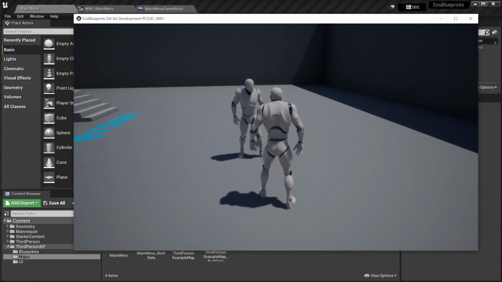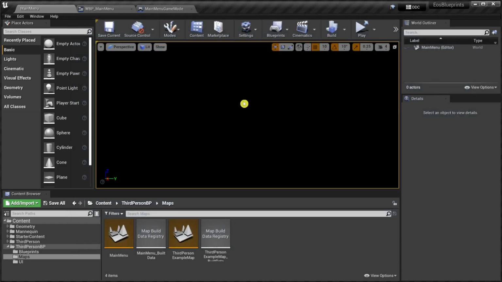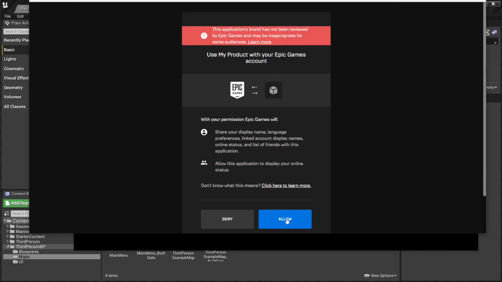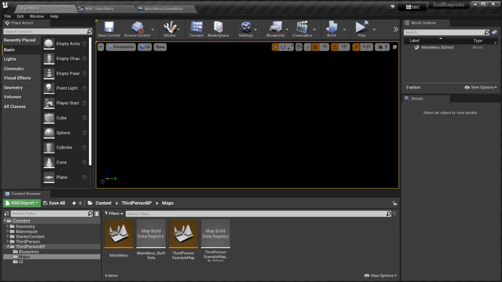Okay, basically we are done. This is the simple example that I wanted to develop with you to demonstrate using Epic Online Services with Unreal Engine blueprints. One thing that is still kind of bad in the current implementation is that you need to manually confirm the login twice each time you log into Epic Online Services. This is really bad, as it will eat up a lot of time during development. And also, of course, we cannot ship a game like this.